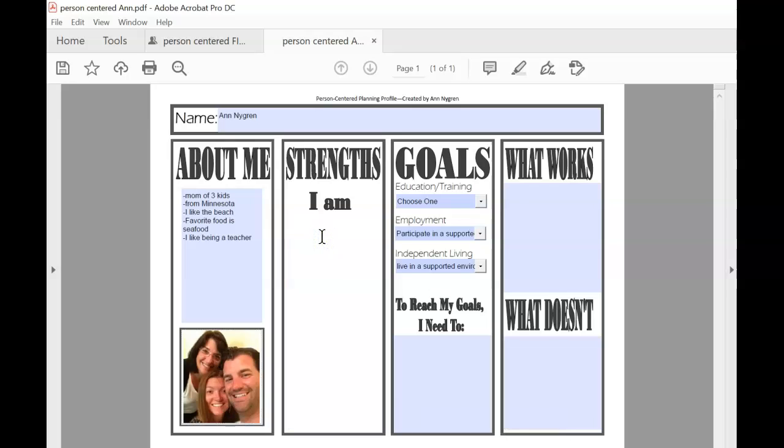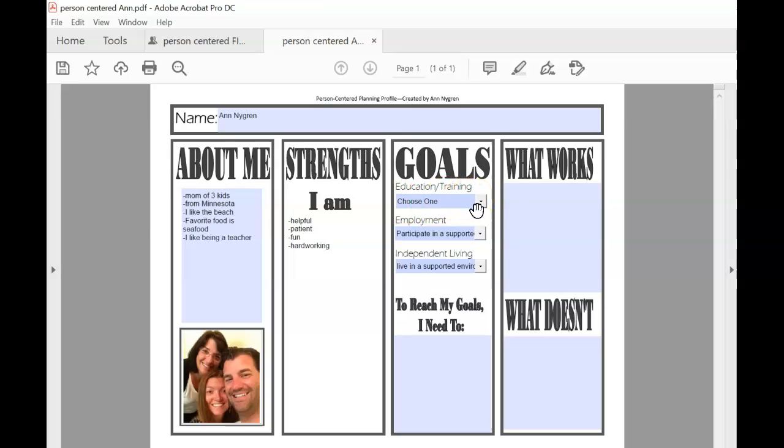The next column is where you get to share some of your strengths. So this is where you would share things that you think that you do a good job of. So I would like to think that I am helpful. So strengths, it already says I am, so I'm going to write I'm helpful. I would like to think that I'm patient. I would like to think that I'm fun. And I would like to think that I'm hardworking. So those are the things that I would like to say.